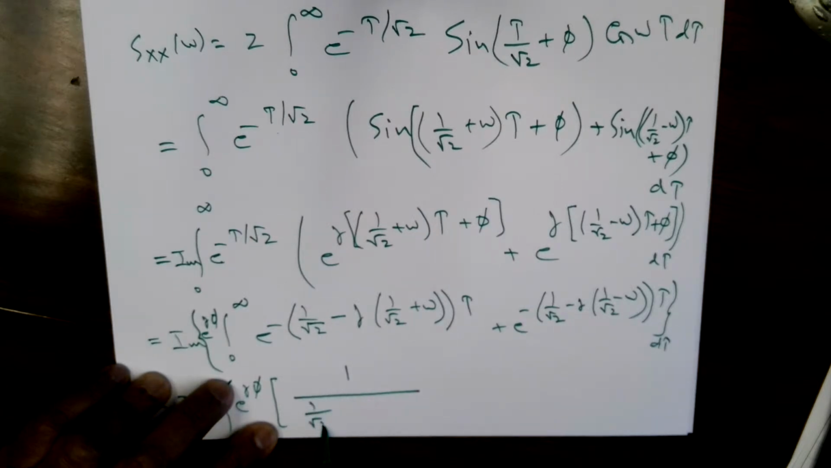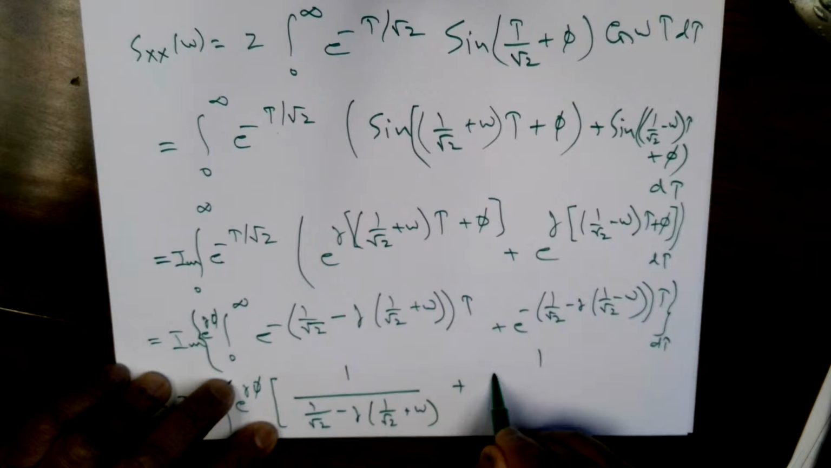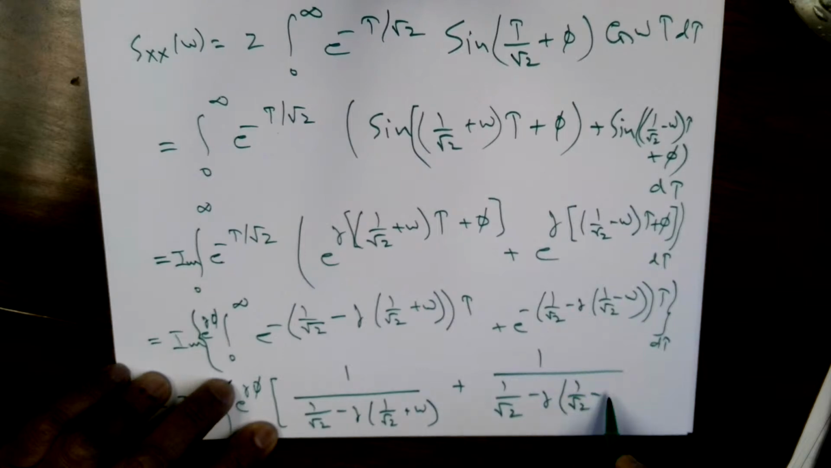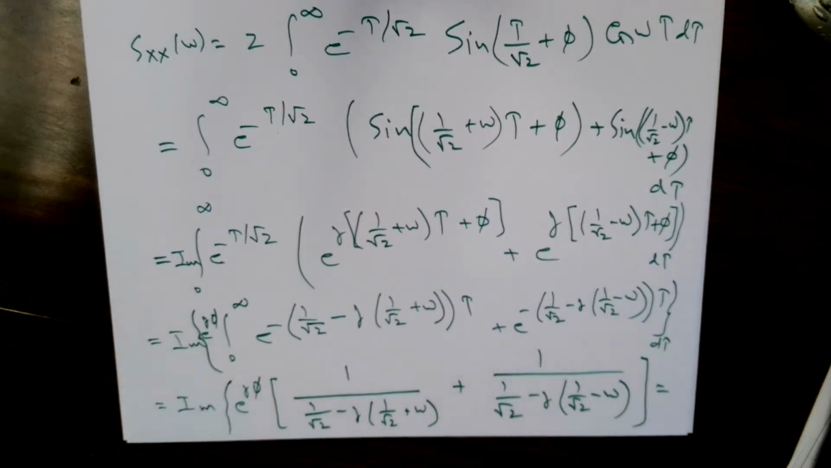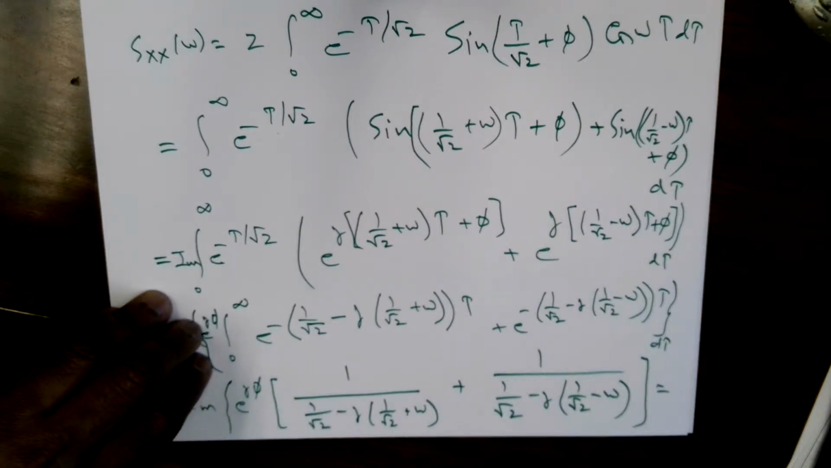So 1 over square root of 2 minus j 1 over square root of 2 plus omega plus 1 over square root of 2 minus j 1 over square root of 2 minus omega. So essentially the problem is just to complete this. I'm going to multiply by the complex conjugate squared, there are many ways you can do this.